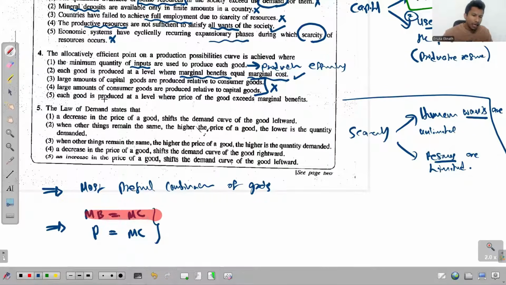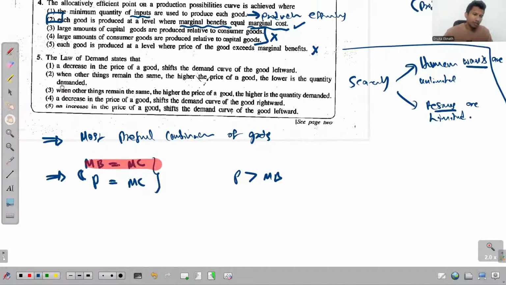The fifth one: each good is produced at a level where the price of the good exceeds marginal benefit. So if price exceeds the marginal benefit, then marginal benefit will not be equal to the marginal cost as well. So there's no meaning in this thing. And the answer is the second one.